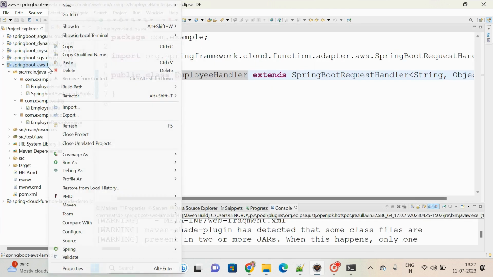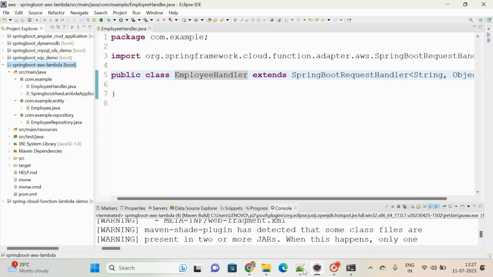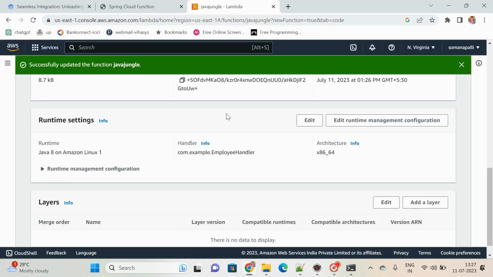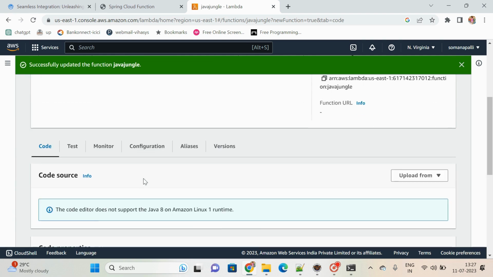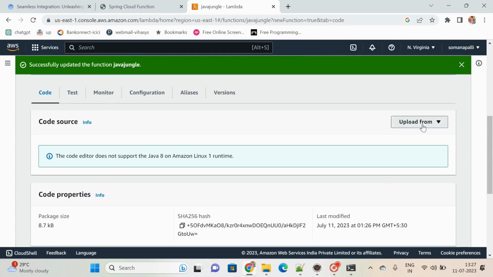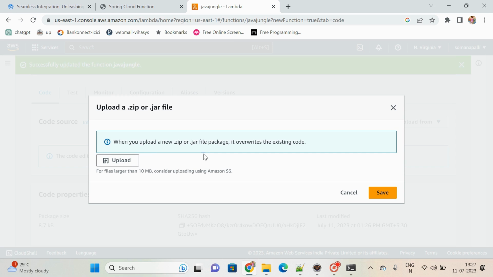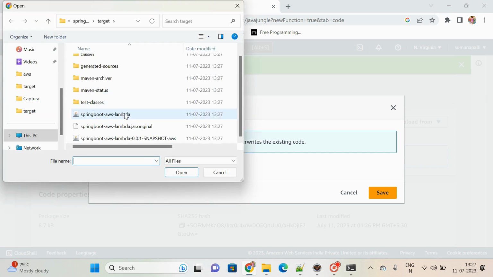Let me refresh so that the latest jar file is available. Now come back here; runtime settings are fine. Under the Code tab only, on the right side you see Upload from. Click on zip, click on Upload. But the major point here is that there are two jars, the Spring Boot AWS Lambda jar and the Spring Boot AWS Lambda hyphen AWS jar.